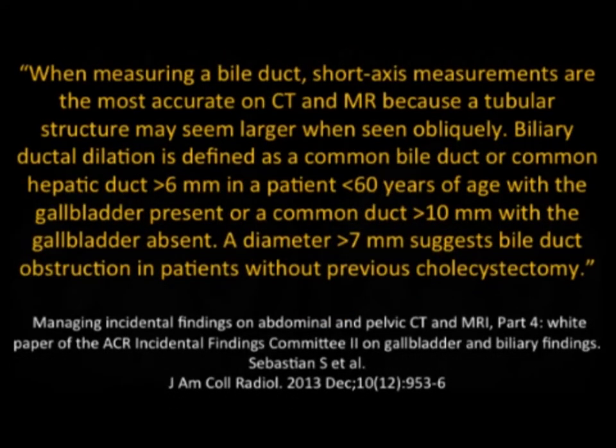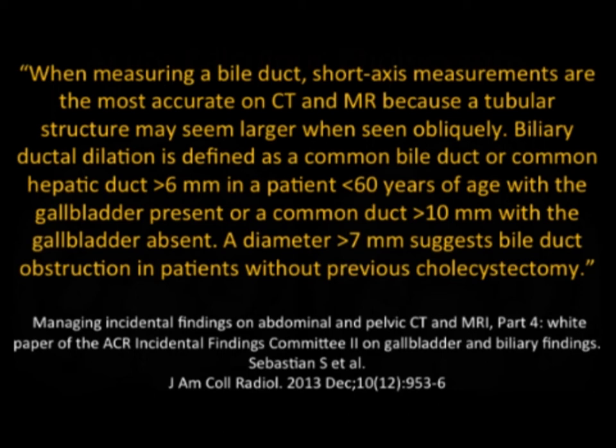Question then becomes, what about bile ducts? Is there a magic number where we begin to worry about the size of the common duct? Now, typically we're trained that you'd never see the common duct in a normal patient within the liver or intrahepatic ducts in a patient who has a gallbladder in place. If a gallbladder is not in place, then you are a little bit more lenient, and some people will say up to 10 millimeters. So biliary tract dilatation is defined as a common bile duct or common hepatic duct over 6 millimeters in a patient under 60 years of age with a gallbladder present or a common duct at about 10 millimeters with the gallbladder absent.